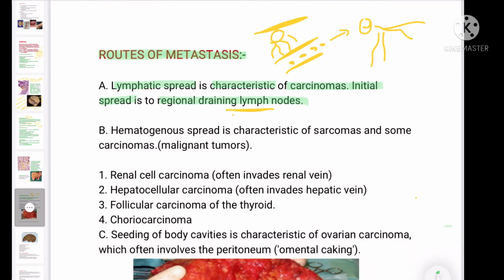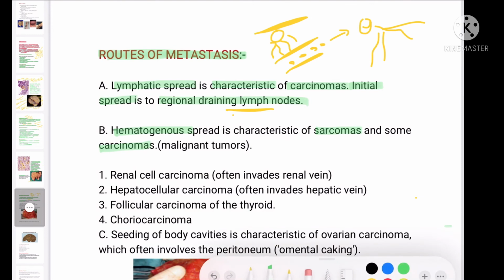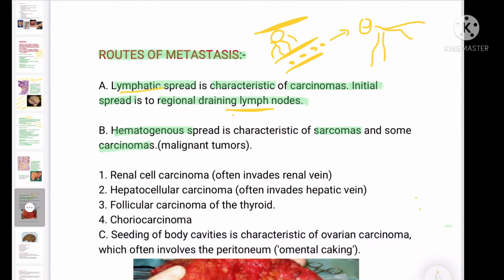Then there will be hematogenous spread, which is characteristic of sarcomas and some carcinomas. So lymphatic spread is more common for epithelial malignant tumors, and hematogenous is more common for mesenchymal malignant tumors like leiomyosarcoma and a lot of other examples. In this there will be invasion of direct blood vessels. What are the other things?